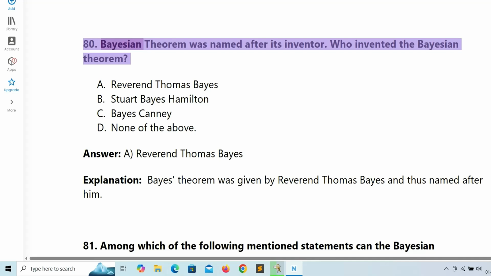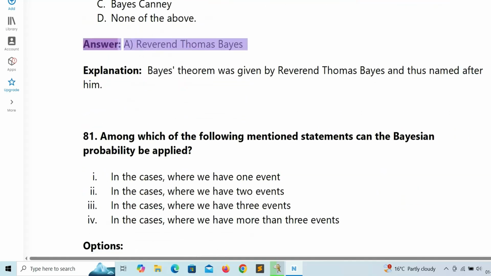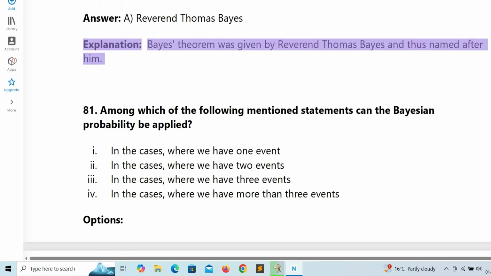80. Bayesian theorem was named after its inventor. Who invented the Bayesian theorem? A. Reverend Thomas Bayes. B. Stuart Bayes Hamilton. C. Bayes Canny. D. None of the above. Answer: A. Reverend Thomas Bayes. Explanation: Bayes' theorem was given by Reverend Thomas Bayes and thus named after him.